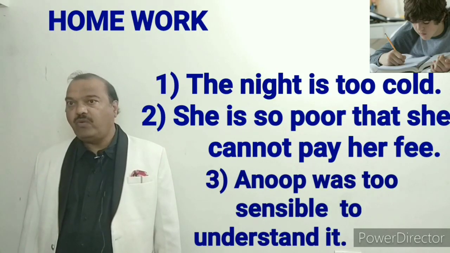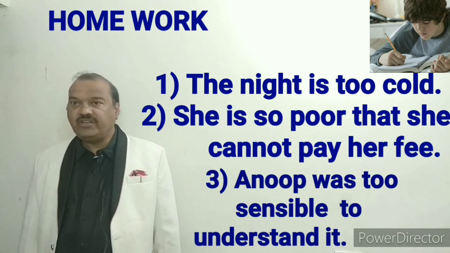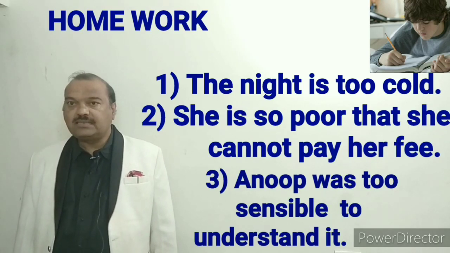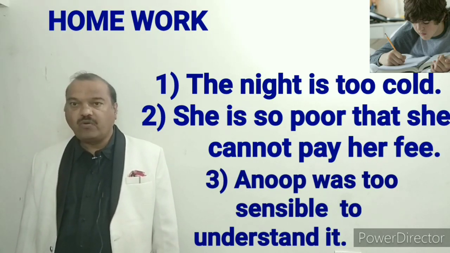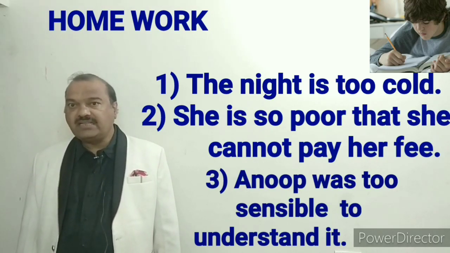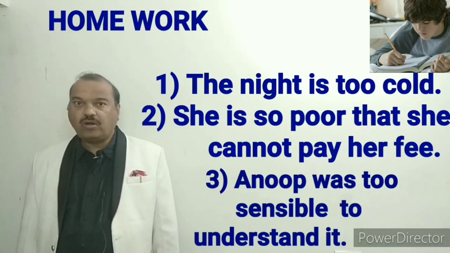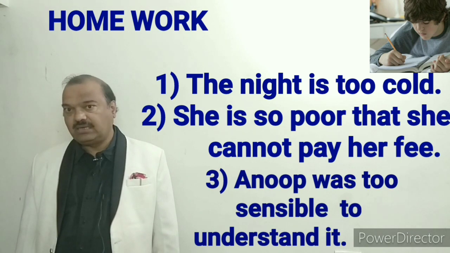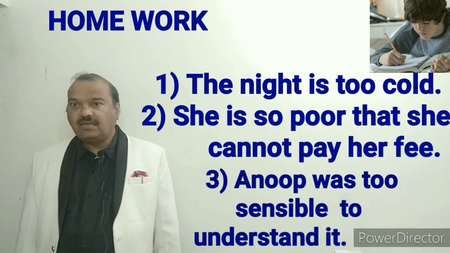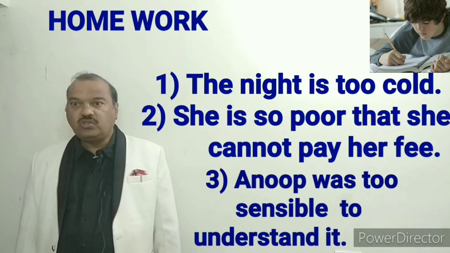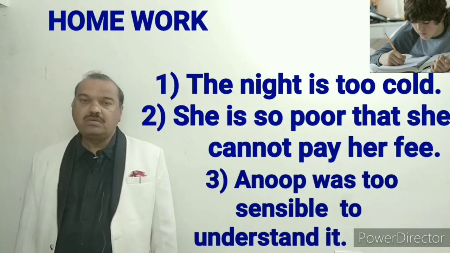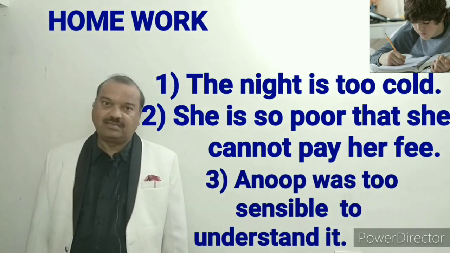I am going to give you homework and you have to complete it. The first sentence is, the night is too cold. And the second sentence, she is so poor that she cannot pay her fee. And the third sentence, Anup was too sensible to understand it.